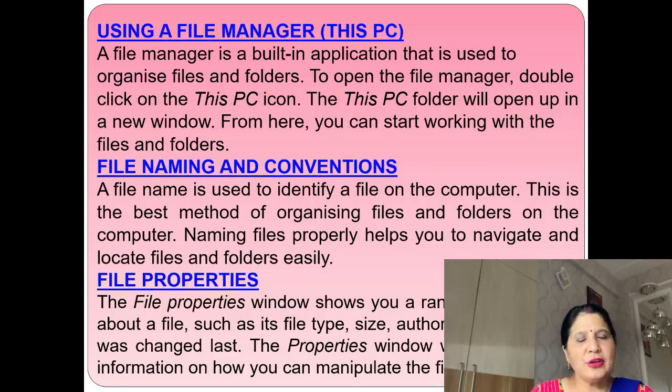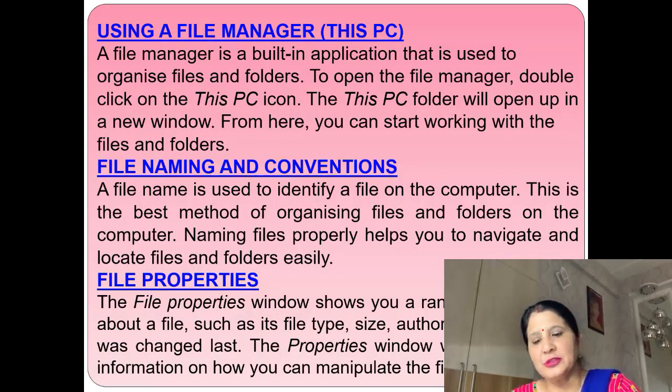Here the size of the file is also given, written in bytes. By the size we can know how large the file is. If a title is given, we can know the title of that file. And from the author we can know who made this file, and who last changed it, and when. That type of information we also get in the file properties option.